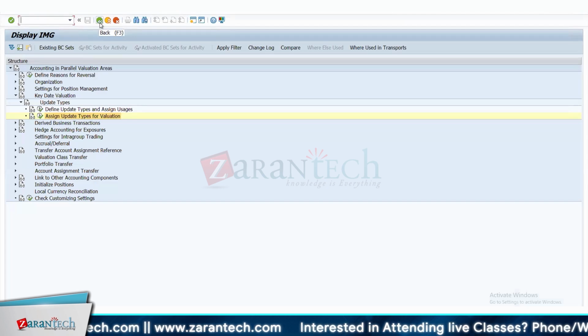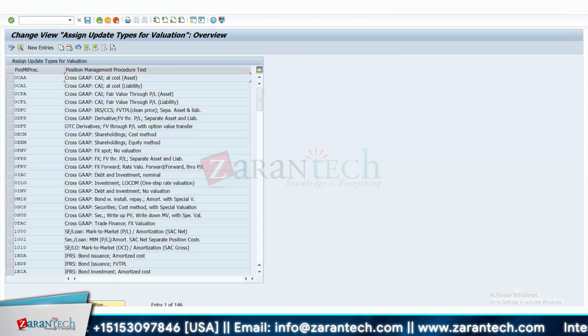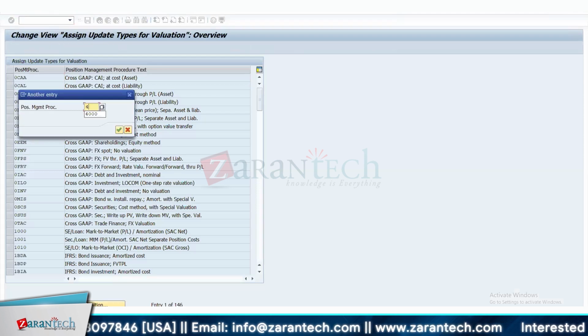Correct. So basically, this position management procedure is something that we use for valuation and other things, depending on the type of transaction that we're doing, right? That is where this update type becomes quite useful, because the same flow type can have different types of cash flow. So how do you control that? That is where the update type comes in. Let's go back to this position management procedure. So let's say I'm using the 4,000 procedure.